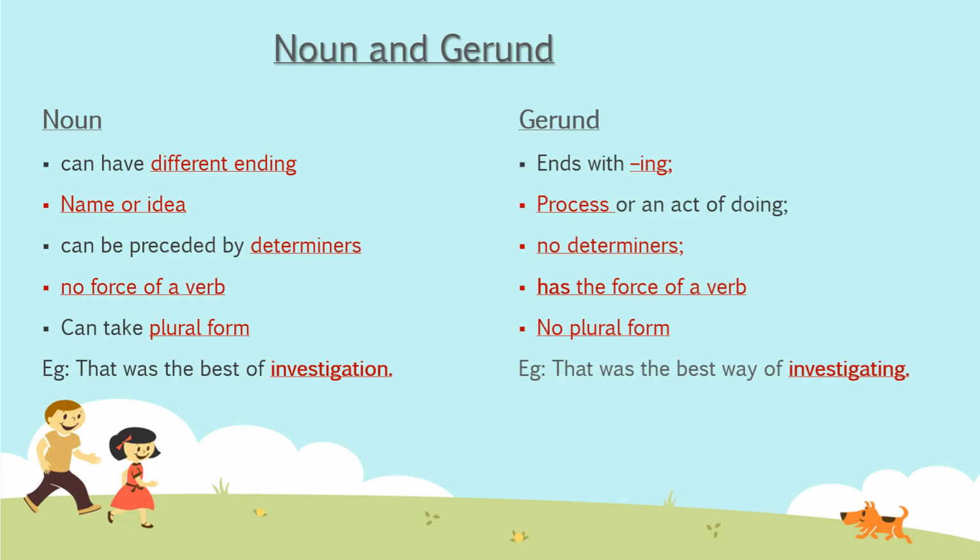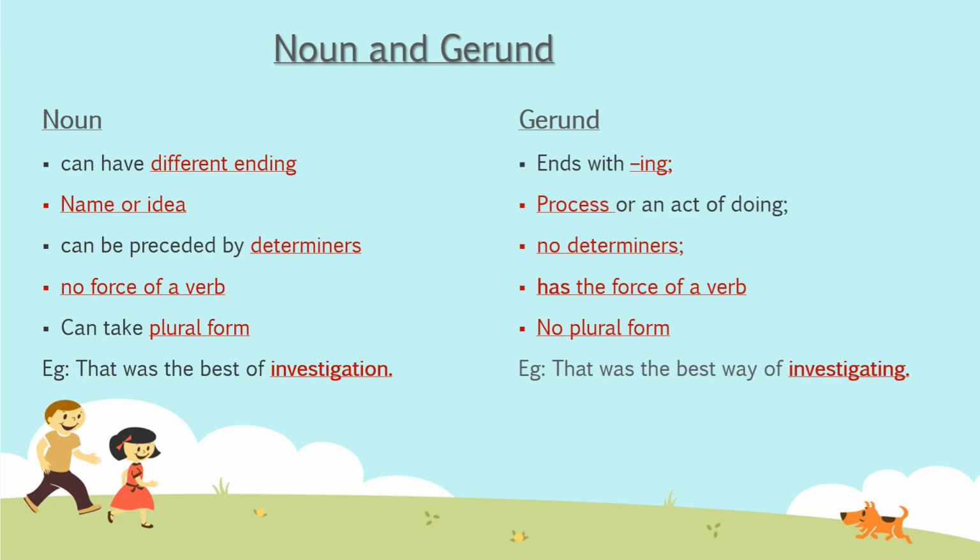Now number 4. Noun never acts like a verb, but gerund has verb-like qualities. Okay. Now number 5. Noun can be singular or plural, but gerund doesn't have any singular or plural form. In the noun chapter, we have already read that noun can be singular, plural, countable, uncountable, right? But gerund cannot have its singular or plural form. We cannot say readings and swimmings. No, it doesn't have any singular or plural form.